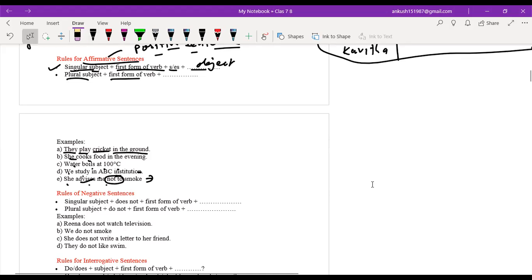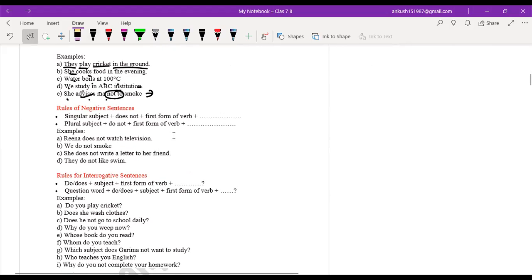Now, how can we make the negative sentence of simple present tense? To make the negative sentence, keep one thing in mind: whether there is a singular subject or a plural subject.